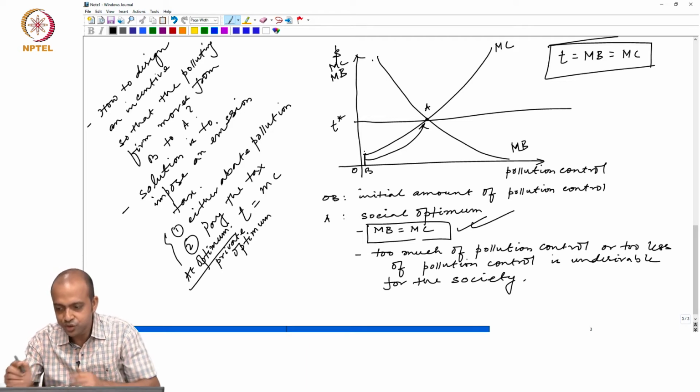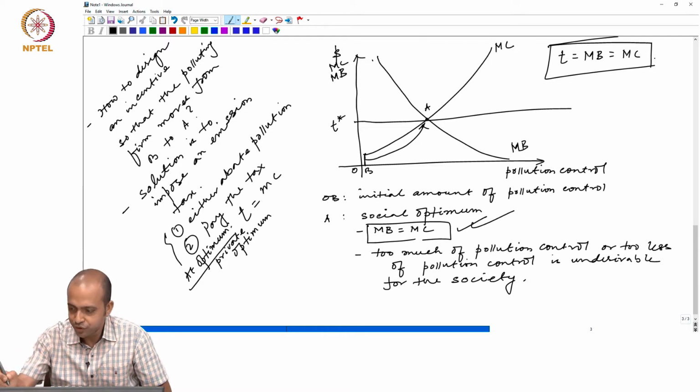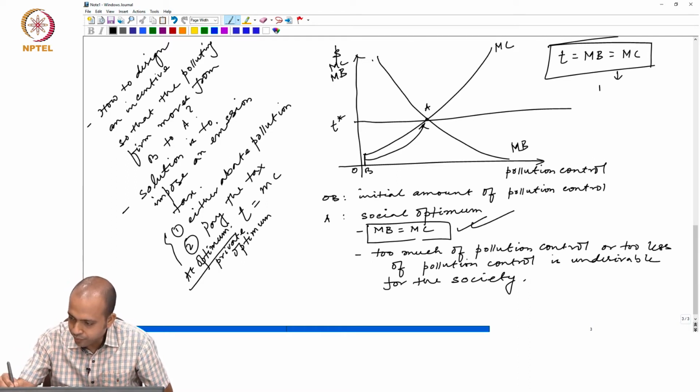If you combine these two, at this point we have private and social optimality.